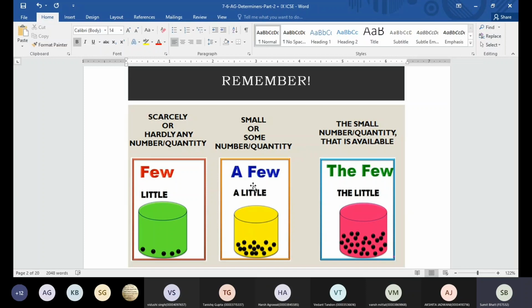If I require half of the quantity, quarter of the quantity, or more than half of the quantity of lemonade, that means some quantity of the lemonade, then I can say I need a little lemonade. And if I require all the lemonade which is there in the jug, I can say I need the little lemonade.